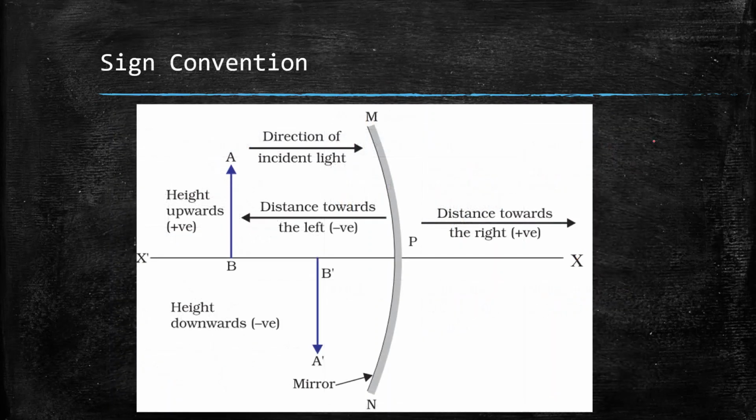Now, before I tell you about the mirror formula, we need to know the sign convention. The sign convention is the same as we learned for mathematics. Towards the positive x, it's positive, towards the negative x is negative, towards the positive y, it's positive, and towards the negative y, it's negative. The same thing applies here also. We have to keep this in mind to actually apply the mirror formula effectively.